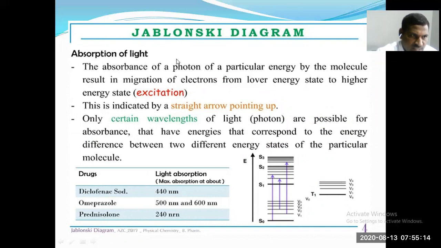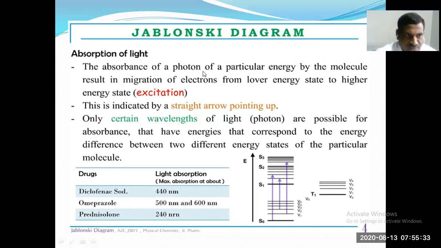Absorption of light in the Jablonski diagram: the absorption of a photon of a particular energy by the molecule results in the migration of electrons from a lower energy state to a higher energy state. This is the excitation.